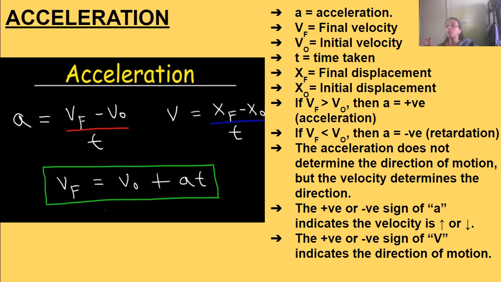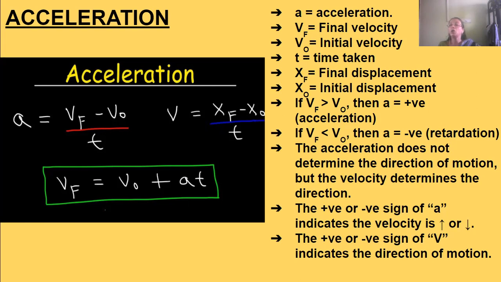Now, the positive and negative sign on a indicates whether the velocity is increasing or decreasing. If it is positive, velocity is increasing. If it is negative, velocity is decreasing.